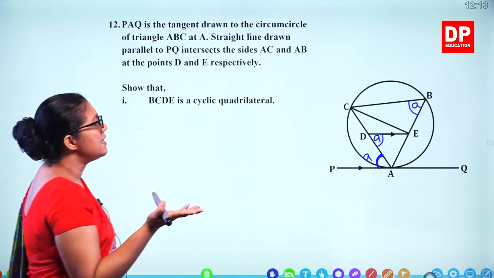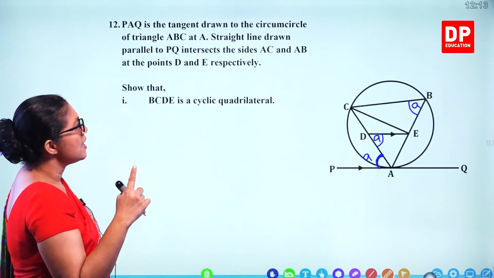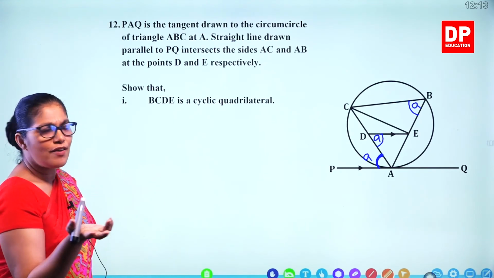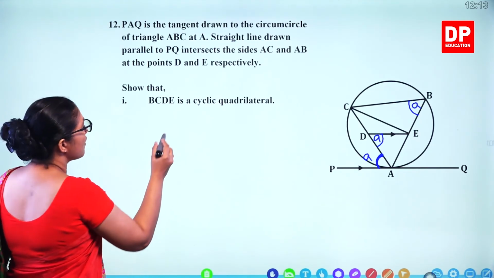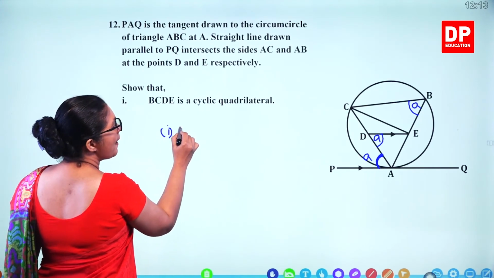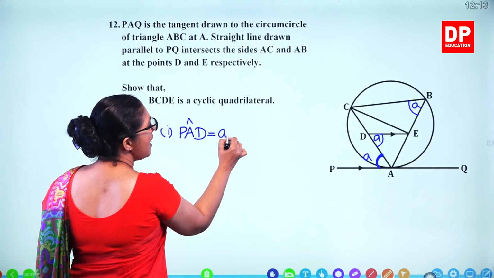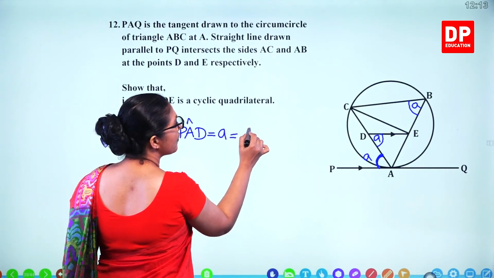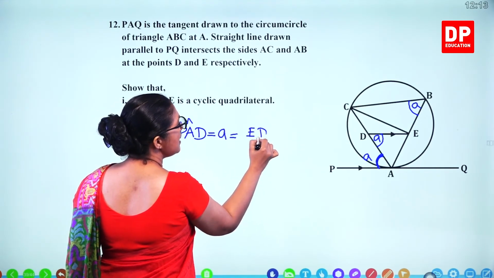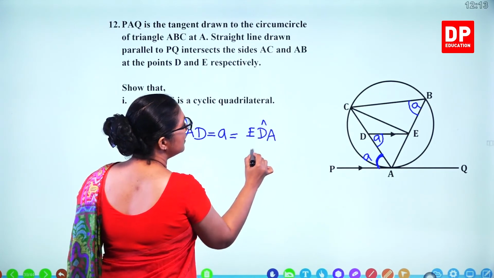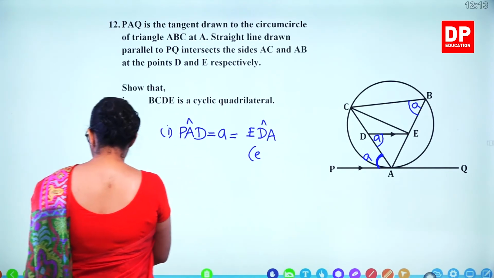So CBED is a cyclic quadrilateral. That's easy. So we can write down PAD angle is A. That's equal to EDA angle. Alternate angles are equal.